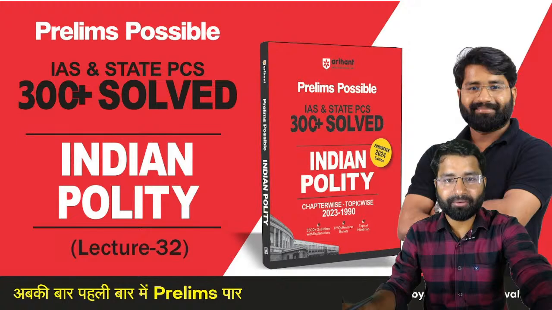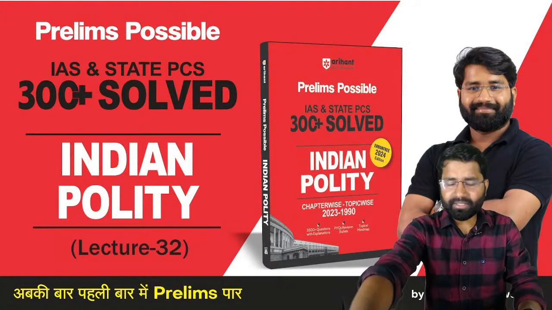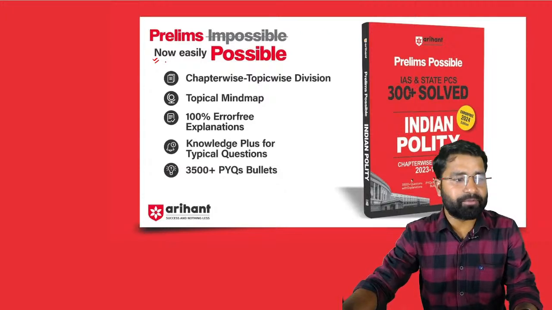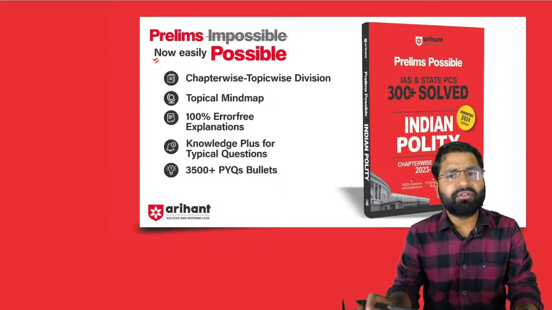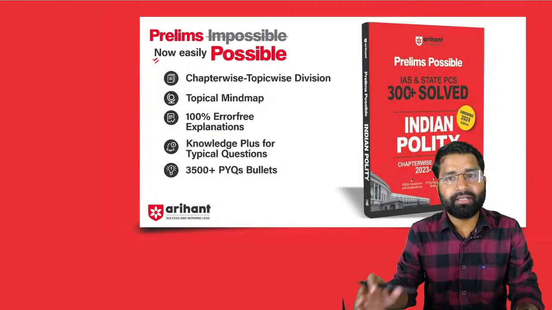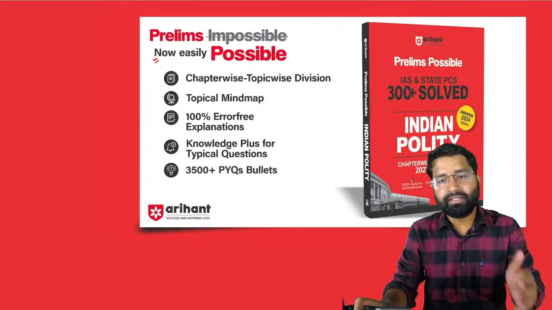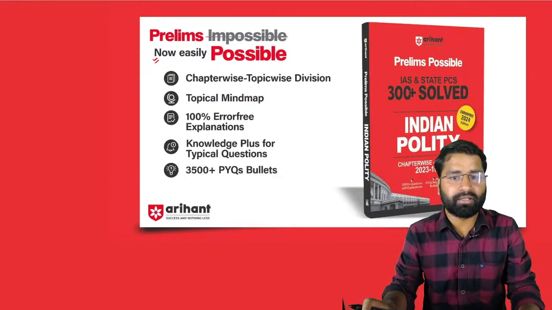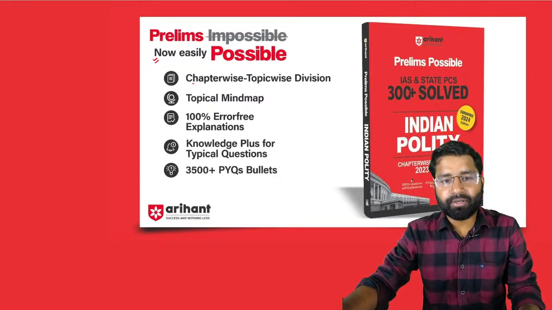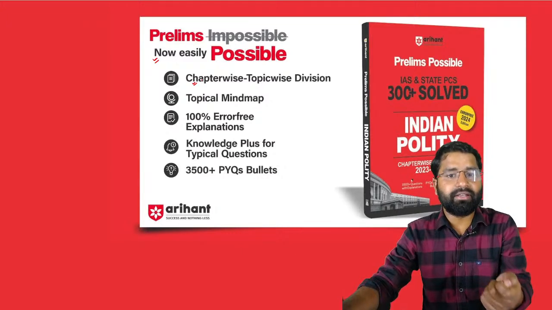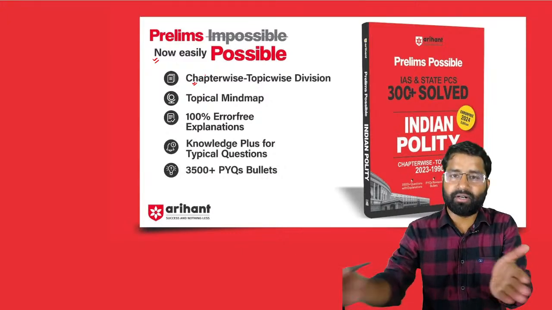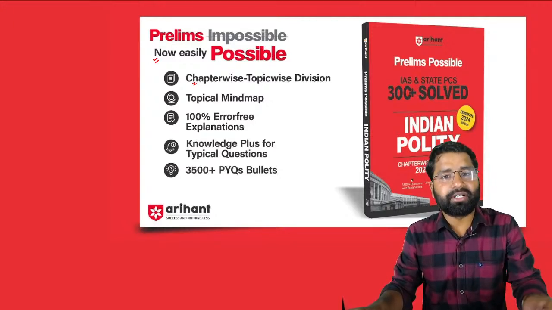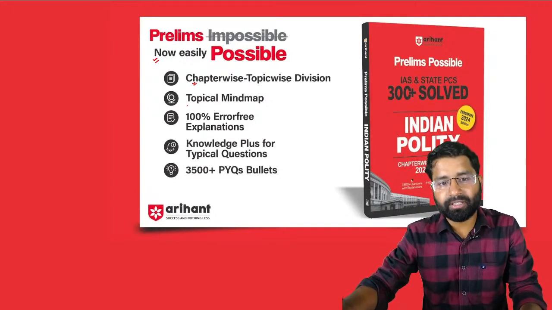Before that, as I told you, this session is based on the book Prelims Possible, and there are lots of features that this book contains. It is a very unique book, with data that makes it different from other publications. It has a very unique arrangement of chapters, and these chapters are divided into topics, with a topical mind map.